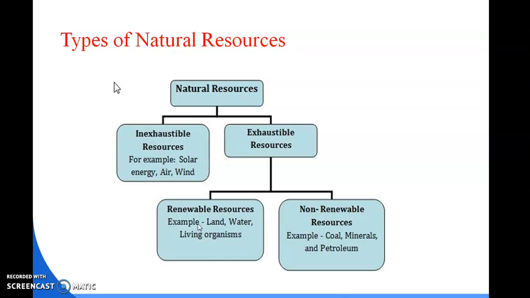So we have to maintain our environment and keep it balanced, because these are natural resources for us. We need to take care of them because they are very precious, and we get them over a long period of time.